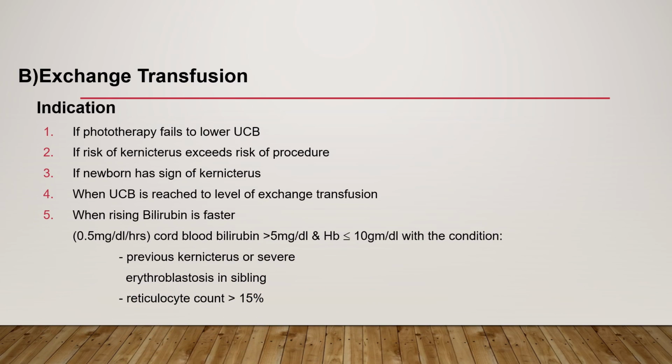The other is exchange transfusion. The indications include if phototherapy fails to lower unconjugated hyperbilirubinemia, if the risk of kernicterus exceeds the risk of the procedure, if the newborn has signs of kernicterus, and when unconjugated bilirubin has reached the exchange transfusion level on the curve, and also when bilirubin is rising faster than 0.5 milligram per dl per hour, or if there is a history of previous kernicterus or severe erythroblastosis fetalis in a sibling, or if retic count is greater than 50%, we should do exchange transfusion.